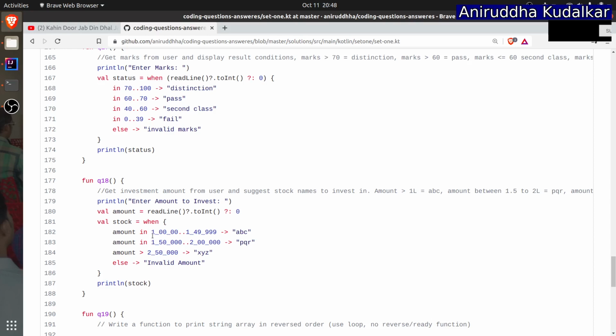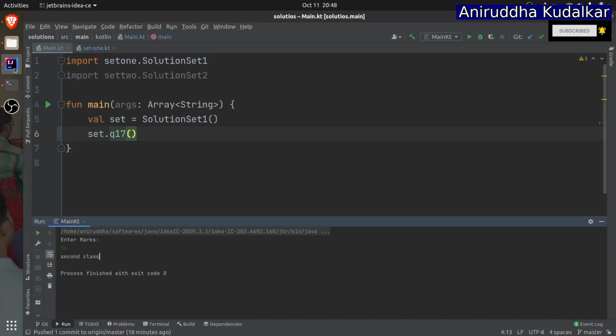In Kotlin you can write 1 lakh like this, 1_00_00. It's 1 lakh only, but the representation can be like this. So the difference between these two questions is that when with anything, here you can check amount greater than or less than, and then return something, and like that. If you want to see the output, question number 18, let me run it.